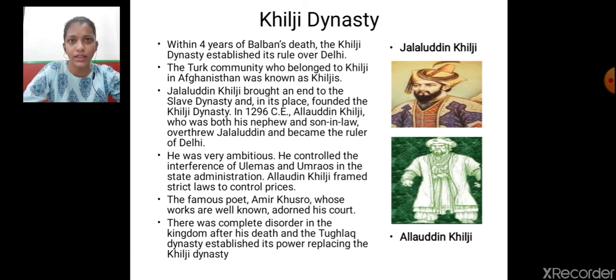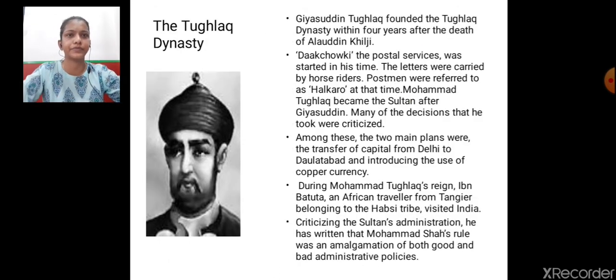So after the death of Alauddin Khilji, there was complete disorder in his kingdom and it became weakened, and that's how the Tughlaq dynasty established its power, replacing the Khilji dynasty. Now in the next slide we will understand about the Tughlaq dynasty.